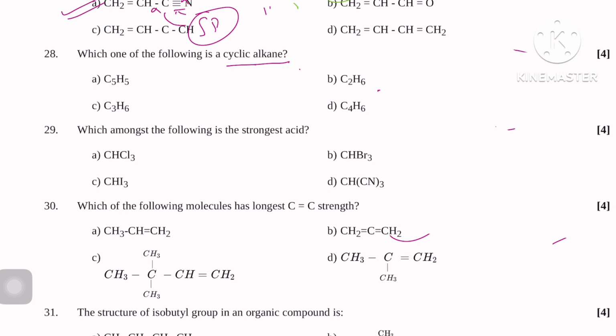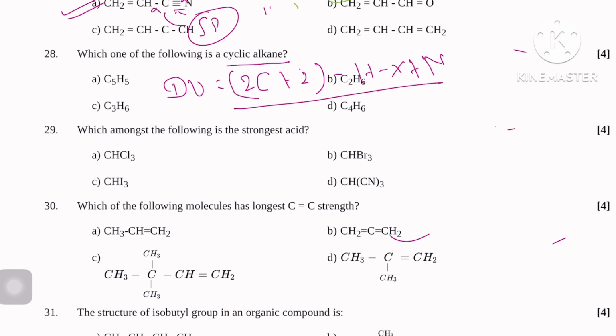You know degree of unsaturation, DU. Actually, DU equals (2C plus 2 minus H minus X plus N) by 2. If you get the value of DU equals 0, it means the compound is saturated. It means no double bond, no triple bond, no ring-like structure.